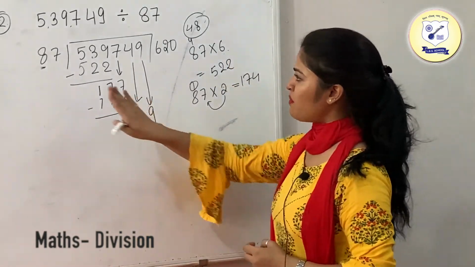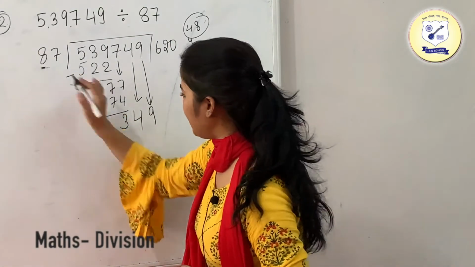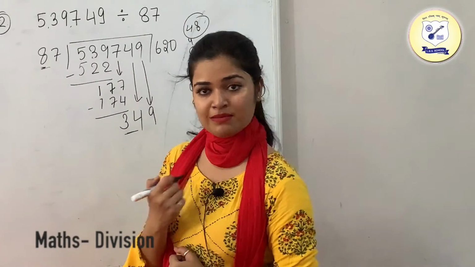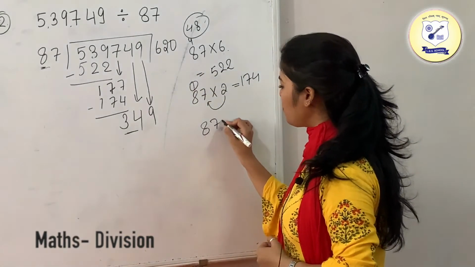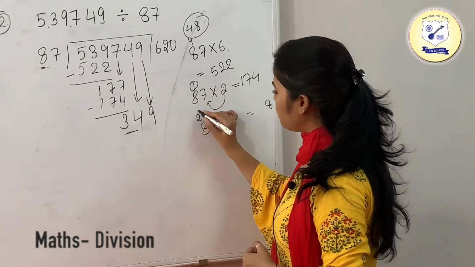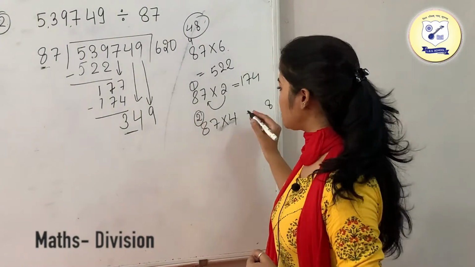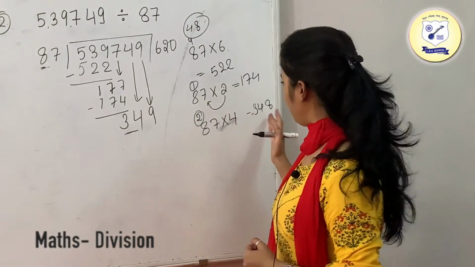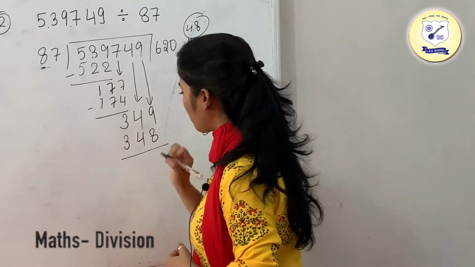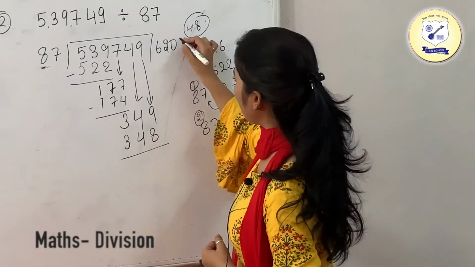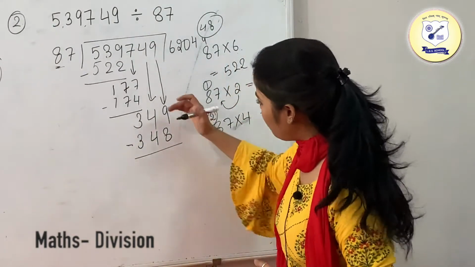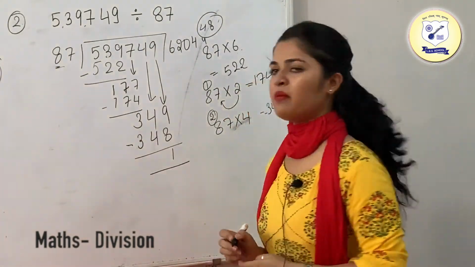Now just multiply this 87, we are having this 8, and just compare it with 34. The number which is lesser than 34 is 32, which comes 4 times in the table of 8. So we are going to multiply it with 4. 7 4s are 28, 8 4s are 32, 32 plus 2 is 34. As you can see that this is less than 349, so we are going to write it over here, and since we have multiplied 87 by 4, we are going to write 4 in the quotient. Now if you subtract it, what you are going to get is remainder 1.